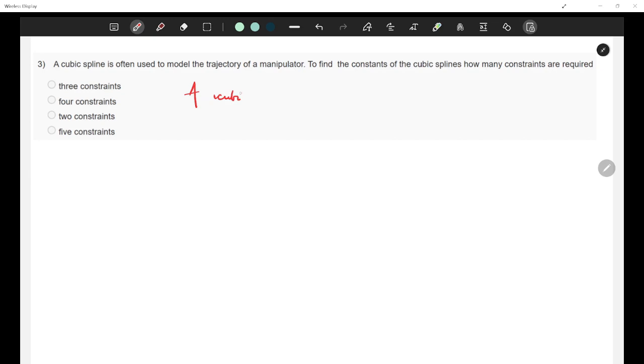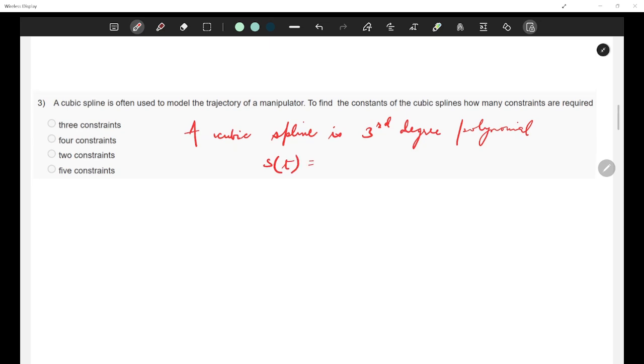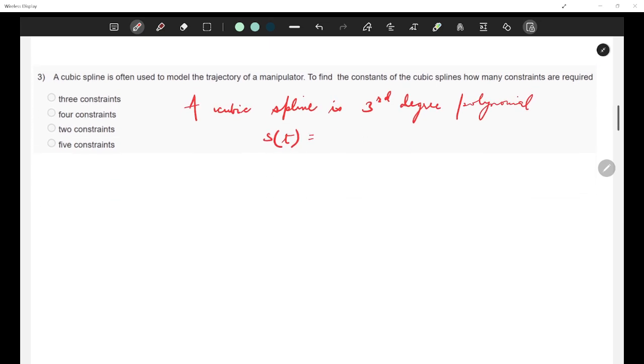So, what is a cubic spline? A cubic spline is a third order polynomial. Third degree, sorry. And what is the form of this polynomial? s(t) is, sorry, a0 plus a1 t plus a2 t square plus a3 t cube.